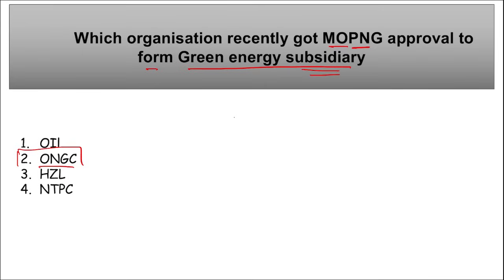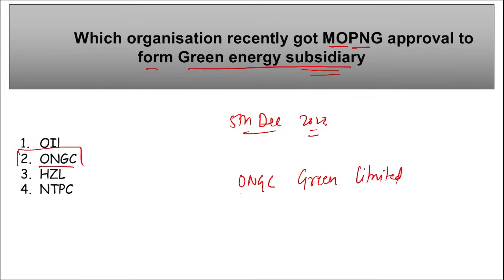Mark this. The approval was received on 5th of December 2023, and the proposed name of the subsidiary will be ONGC Green Limited.